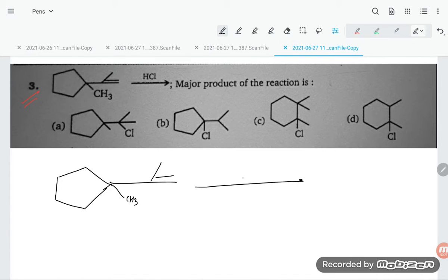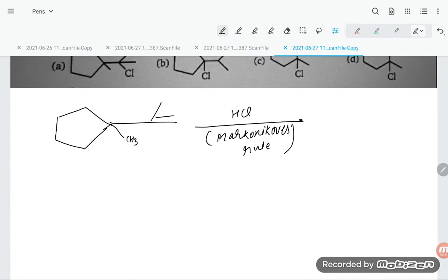Now you are treating it with HCl, dear students. So HCl will add according to Markovnikov's rule. Why Markovnikov's? Because there is no peroxide. So in Markovnikov's rule, what happens, students? Firstly the H plus ion attacks. Let us do it in detail, so that you can understand it more easily.